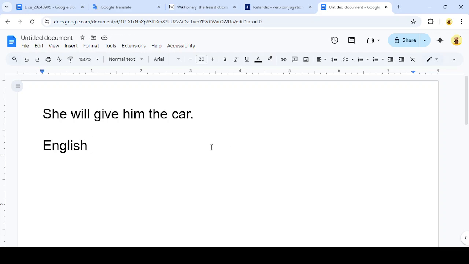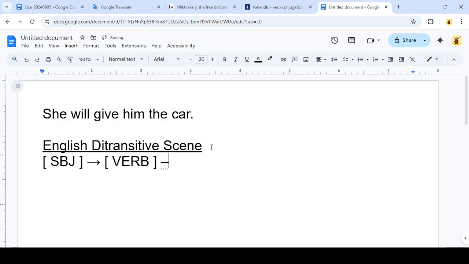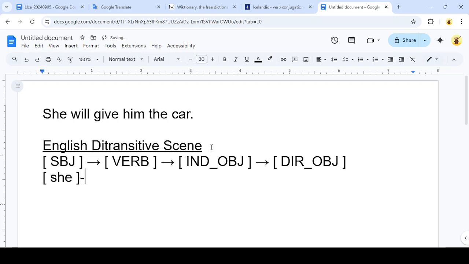So this particular sentence is a ditransitive scene, and that is because we have a subject, we have a verb, we have an indirect object here, and we have a direct object. So in English we have subject, verb, indirect object, and direct object. And we can fill these in here. Verb is will give, him, and then we have the car.